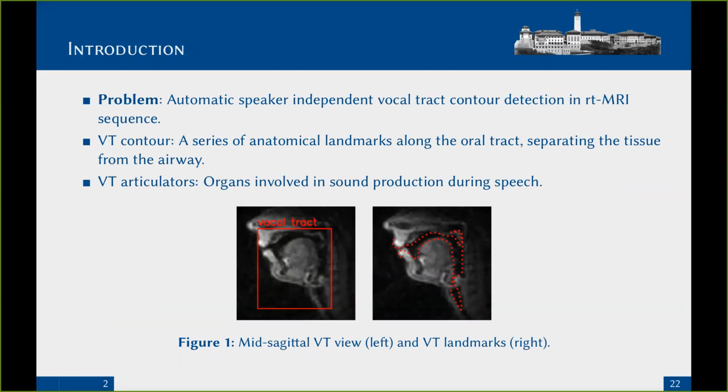The problem we are targeting in this work is detection of vocal tract contours in real-time MRI sequences. We are targeting a tracker which is fully automatic and subject independent. A vocal tract contour is defined as a set of landmarks on its boundary which separate the tissue from the cavity. Vocal tract consists of several articulators which are jointly involved in sound production during speech.